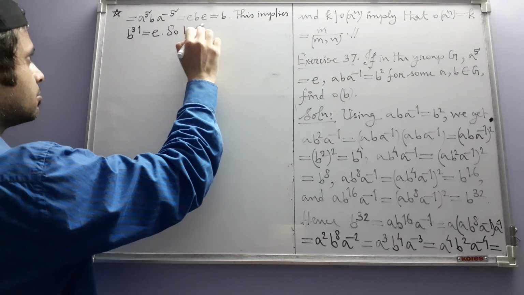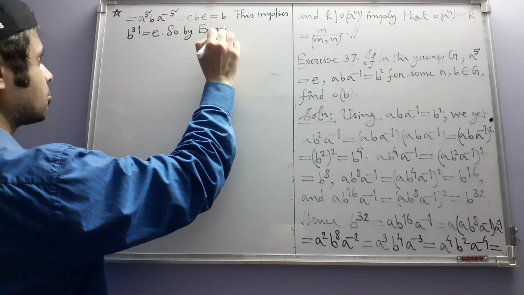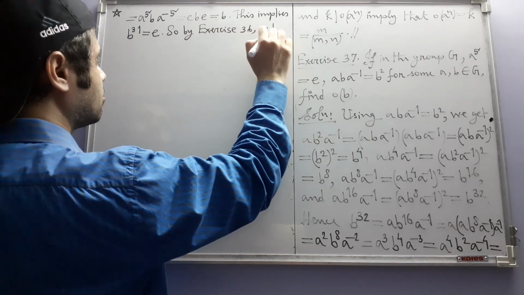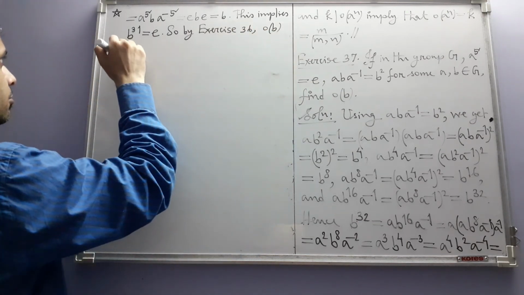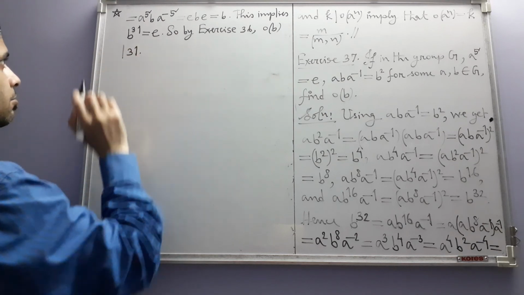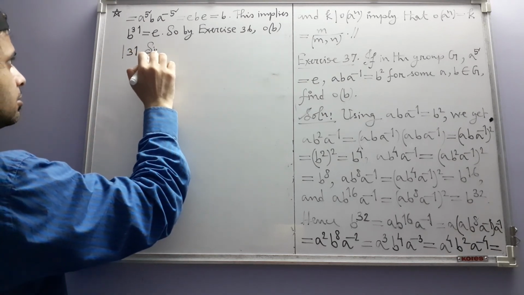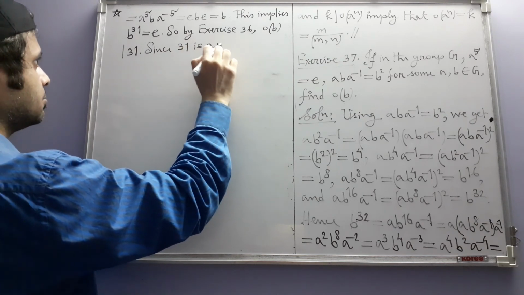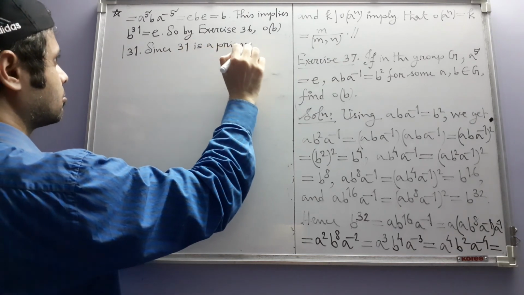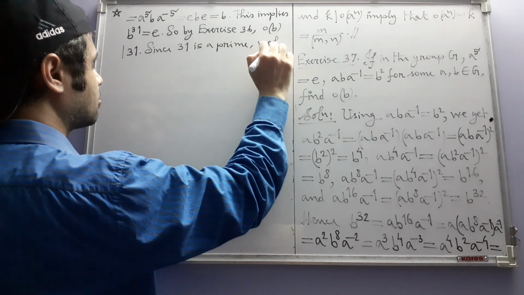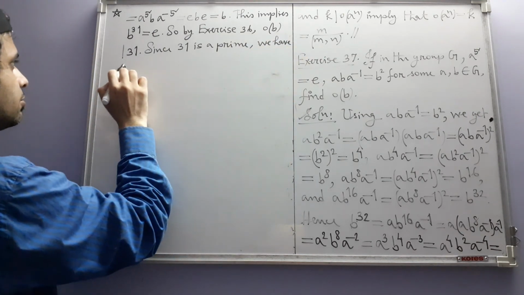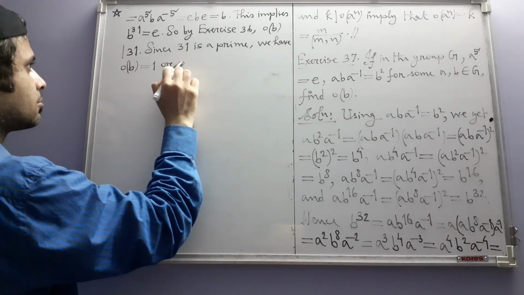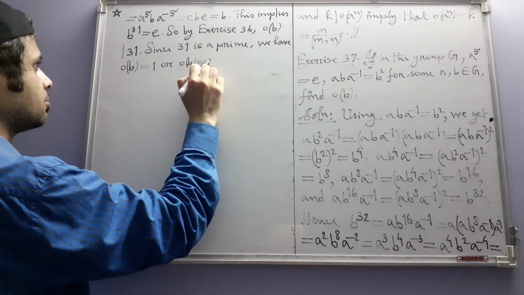So by exercise 36, the order of b divides 31. Since 31 is a prime, the order of b is equal to 1 or the order of b is equal to 31.